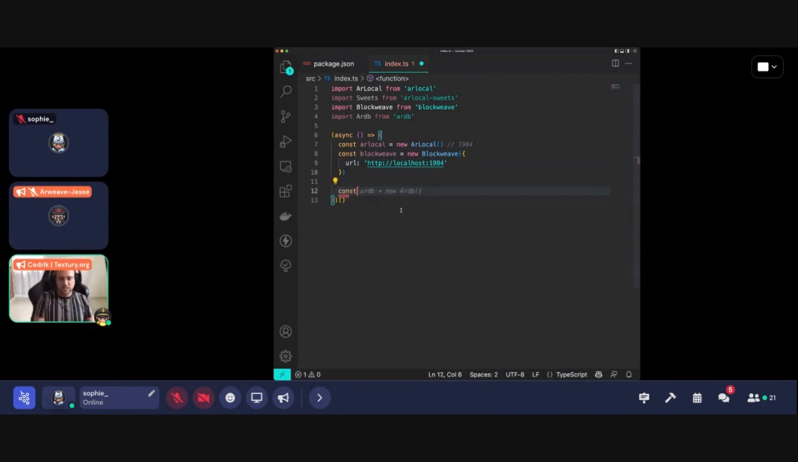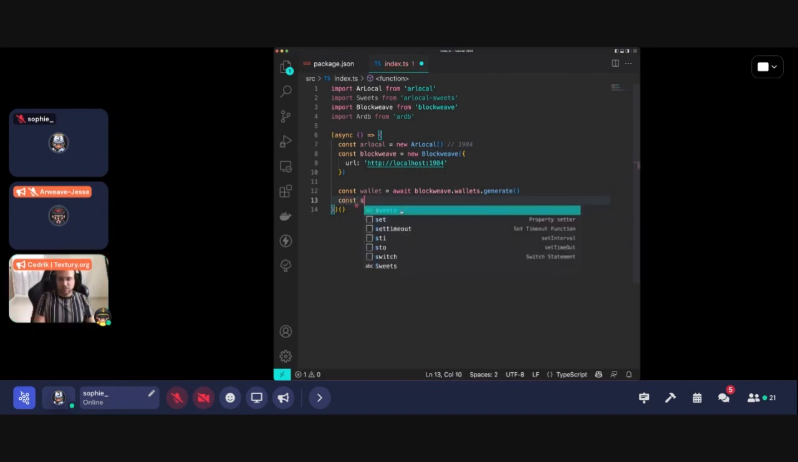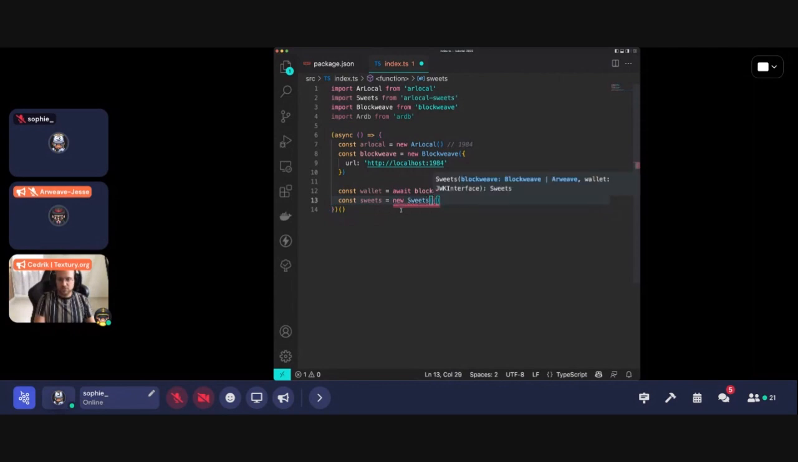Then let's create a wallet because we will need that for the Suites tool. So wallet, await blockweave.wallets.generate. This will generate a brand new wallet for you. And then we can start Suites. New Suites. And Suites require an SDK, so either Arweave or Blockweave, which are the 2 SDKs that are available. In this case, we are using Blockweave, and also the wallet.